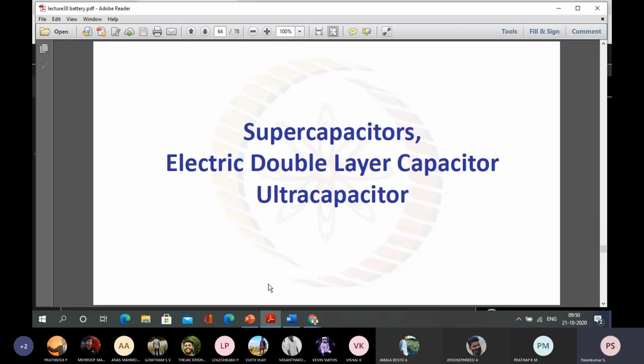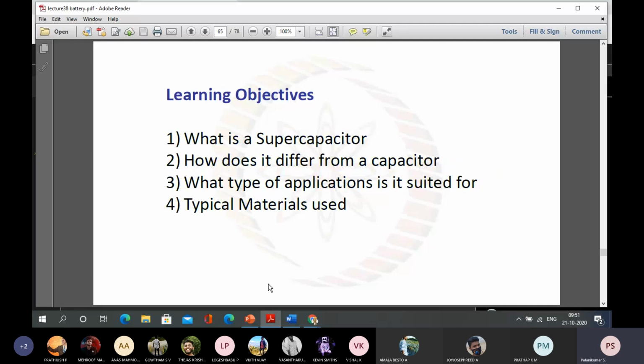So when only a certain percentage remains, say 60% is already discharged, and at that 40% level there is a need for a high discharging current, we can engage this type of supercapacitor or ultracapacitor. But it cannot be sustained for a very long time. That is a big disadvantage, but it can store a very high energy density for a very short duration to provide the power supply. So in that view, there are three different categories: the supercapacitor, the electric double layer capacitor, and ultracapacitors. These three are there.